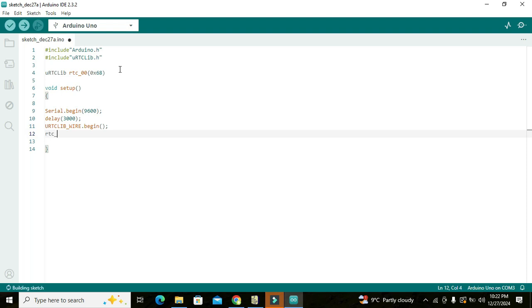That is RTC_00, which is our object, and with the help of this dot operator we will call a certain function, that is set. Now what is this set function? It is interesting because we want to set our time and date here.